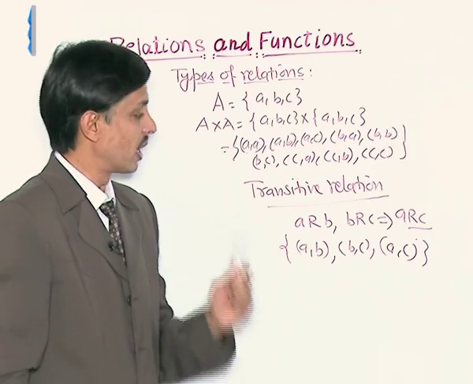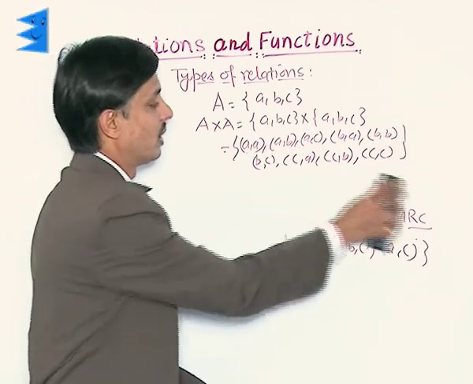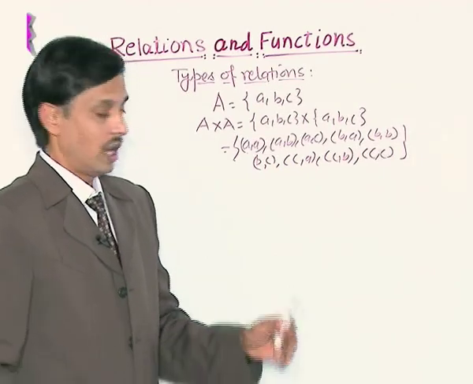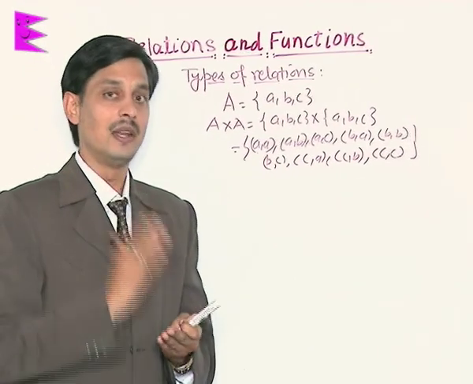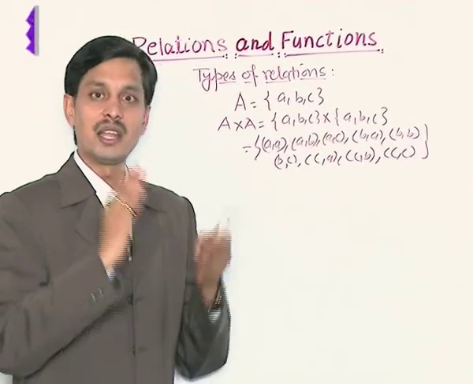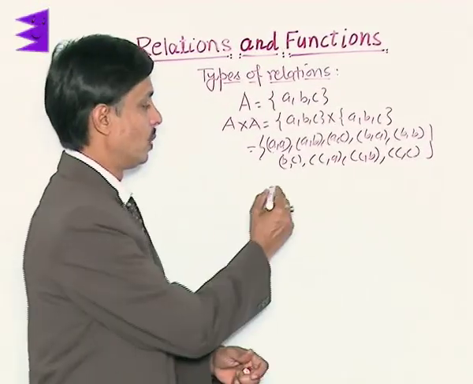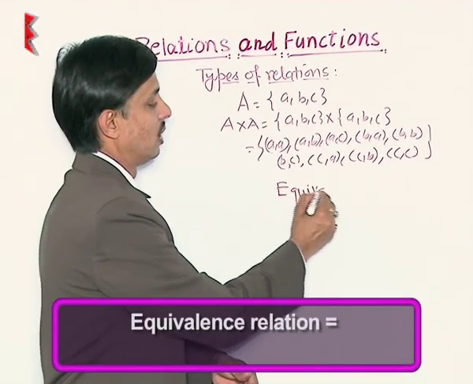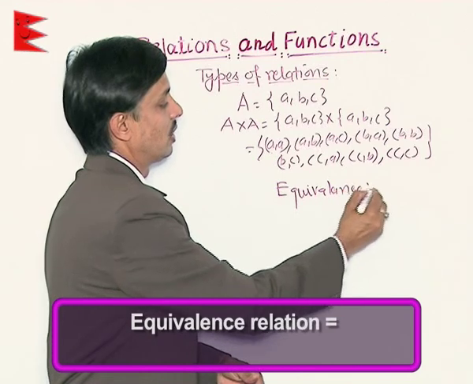After transitive relation, you must understand the equivalence relation. If in a relation reflexive, symmetric and transitive are all possible, that is known as the equivalence relation. What is the equivalence relation?